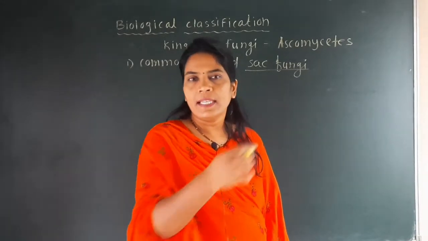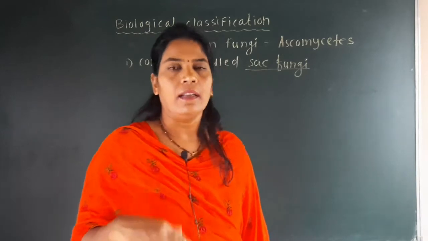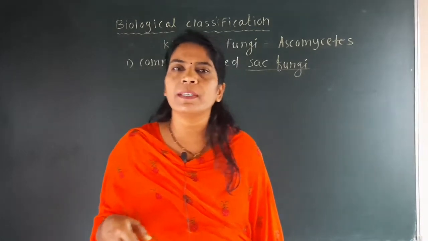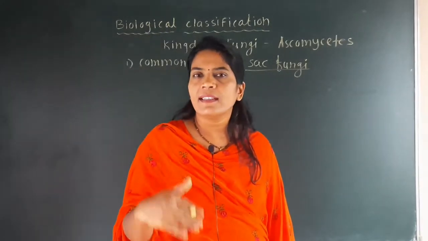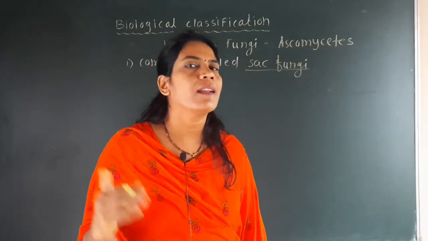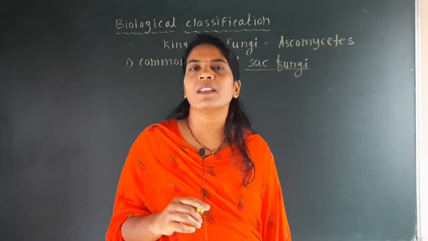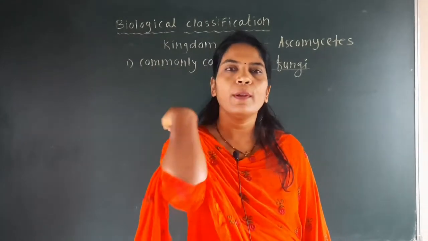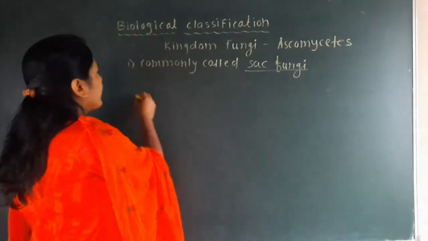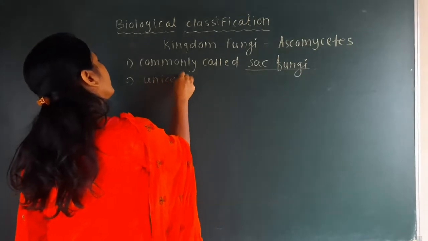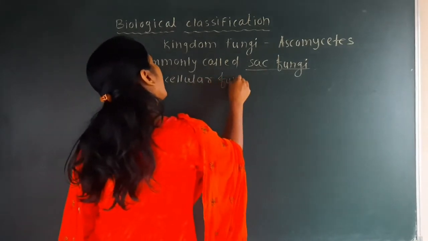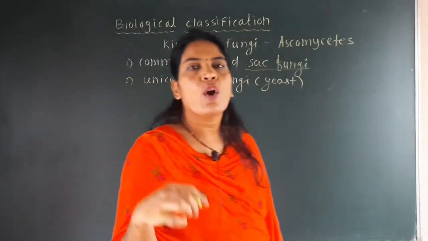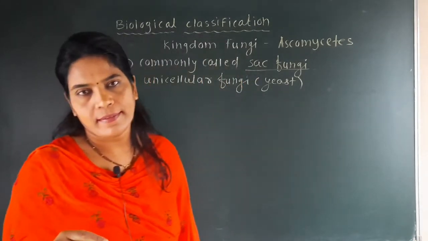Next point is that in NCERT, the given sentence is: mostly multicellular, in brackets Penicillium is given, and some are unicellular, example yeast. But we have studied at the start of the kingdom Fungi that all fungi are multicellular, and there is one exception, the yeast, which is used for making bread and beer in industry, and this yeast only is unicellular. So the second point is unicellular fungi, and that fungi is nothing but the yeast. If the question is asked which group yeast belongs to, then the answer is Ascomycetes.